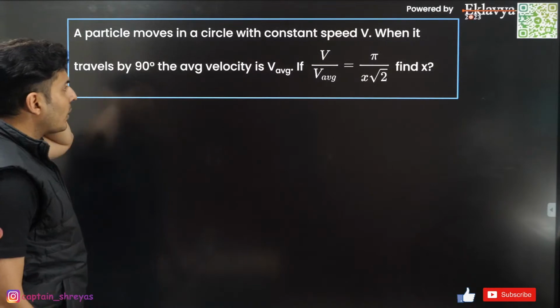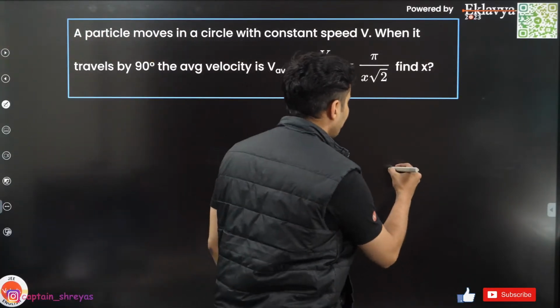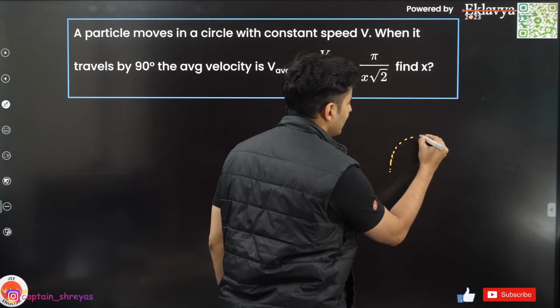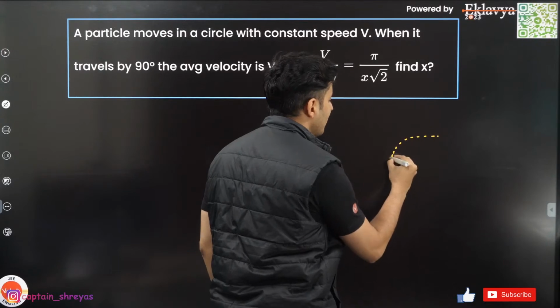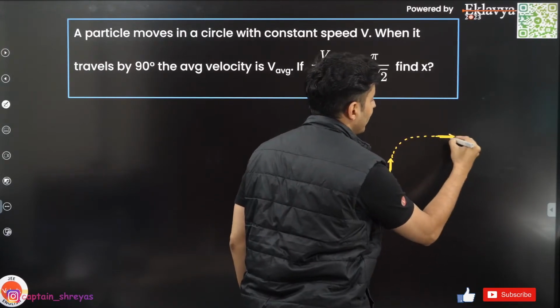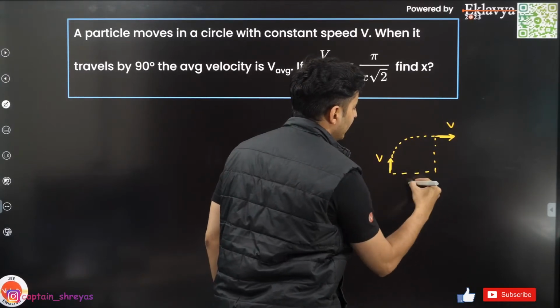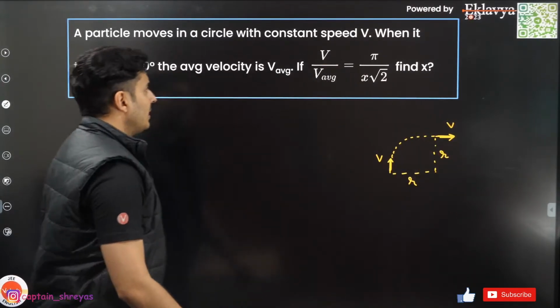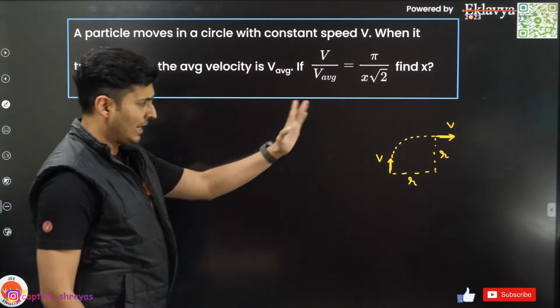So let's have a look at this. A particle moves in a circle when it travels by 90 degrees. So if it travels by 90 degrees, that means it has turned this much. Earlier the velocity was here, now the velocity is over here. It has turned by basically 90 degrees. This is r, this is r. Now the question is, what is the average velocity related to the actual speed?